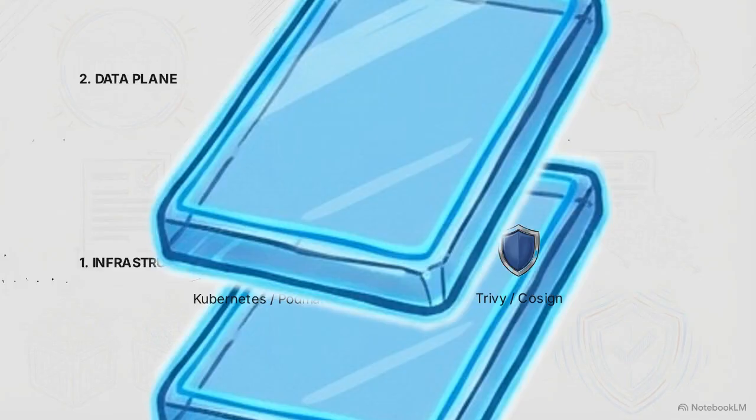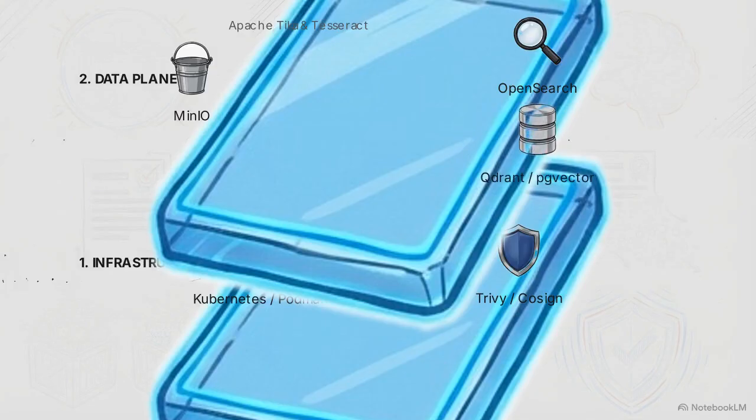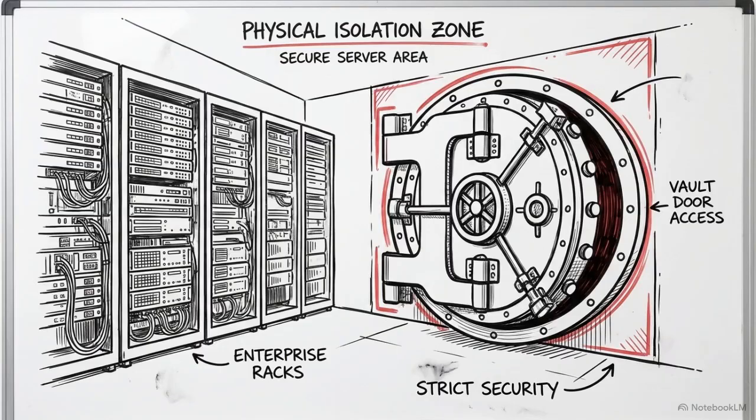This handles the secure storage and processing of your firm's raw, private documents. Store your files in a system like MinIO. From there, shred common formats into raw text using Apache Tika and Tesseract. This text is then split into 2 distinct indexes for semantic retrieval, OpenSearch for keyword matching, and a vector database like Qdrant or pgvector. With this foundation, decades of raw records are indexed into a highly queryable, offline memory bank without ever touching the internet.